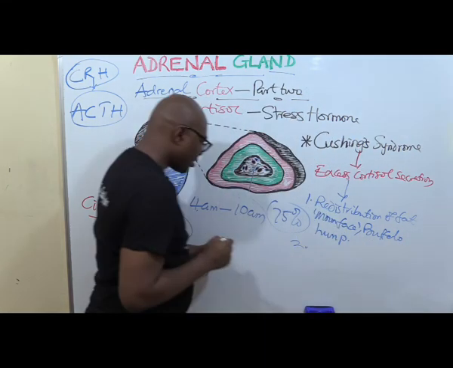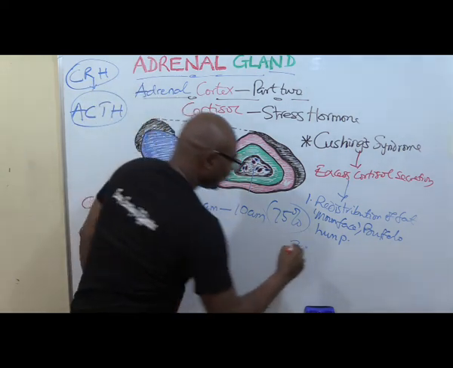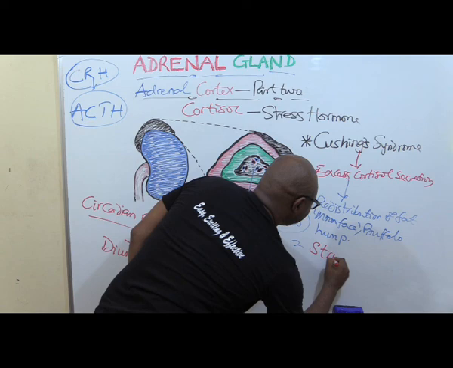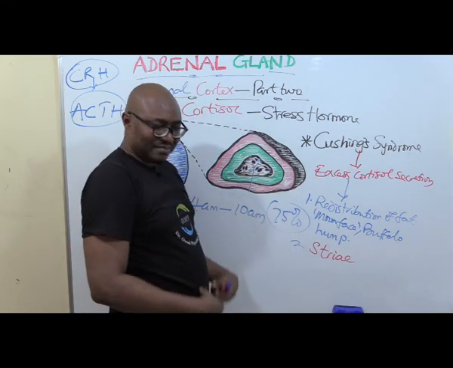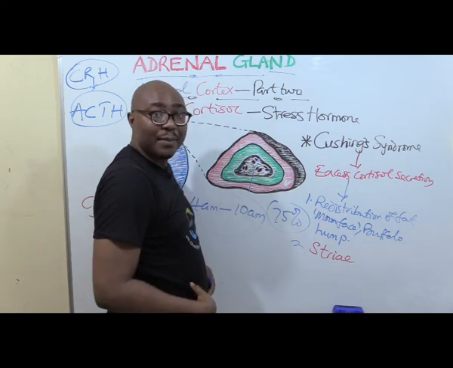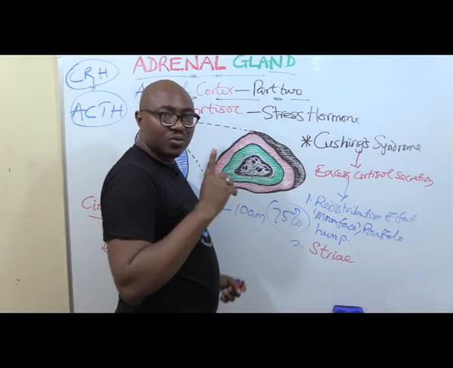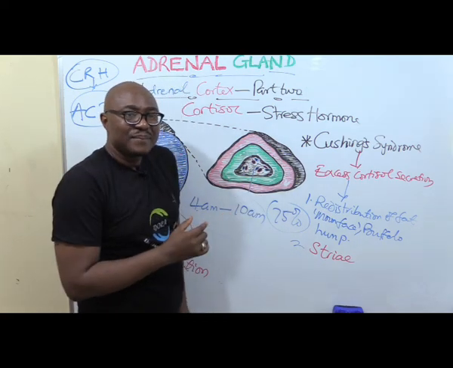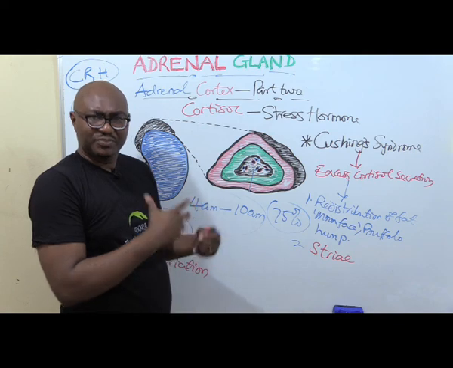Then another thing is what is known as striae. Striae is just like stretch marks, especially at the abdominal region because of the stretching. One of the things that causes it is that your skin is made up of a lot of collagen proteins.